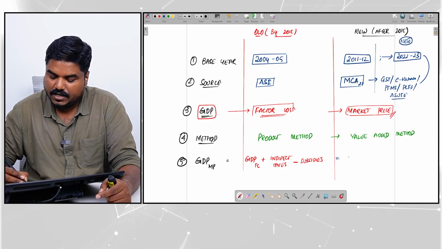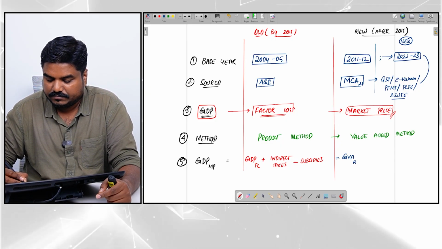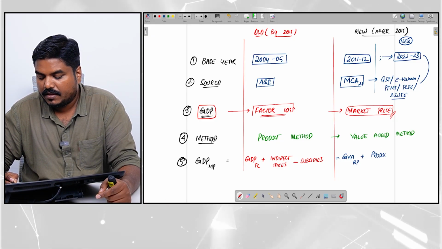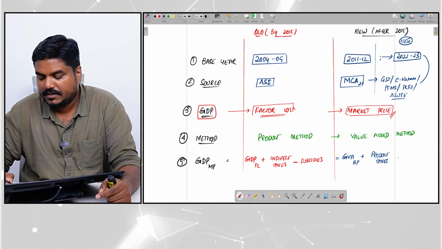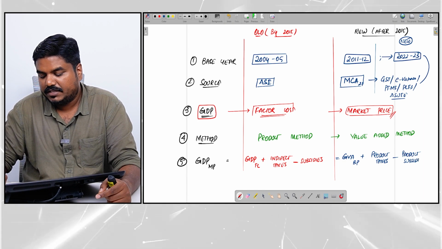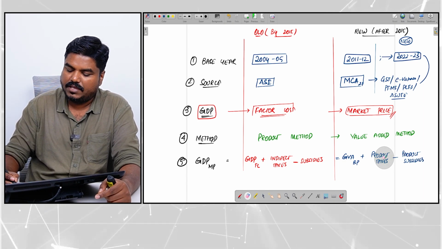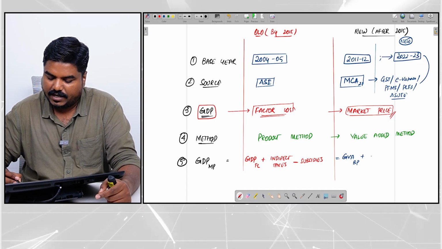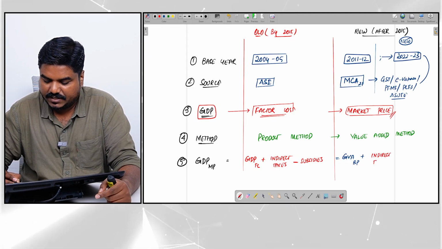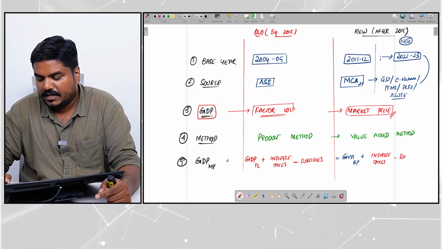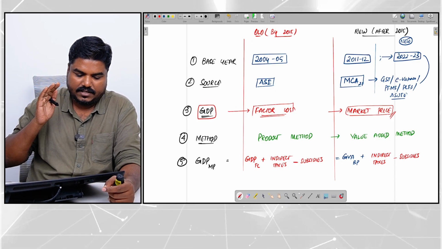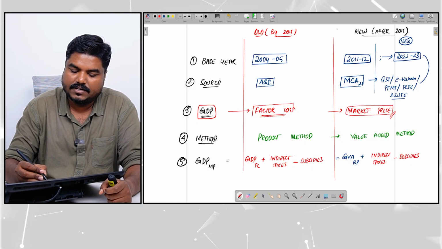Now what is the formula? Now the formula is GVA at basic prices plus product taxes minus product subsidies. Now for time being, let me write like this only, GVA at basic prices plus, for time being, later we will change it, indirect taxes minus subsidies. We will change this little later. These are the 5 changes introduced in 2015.